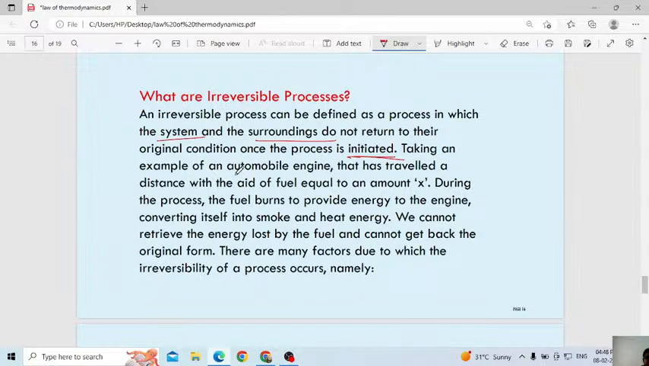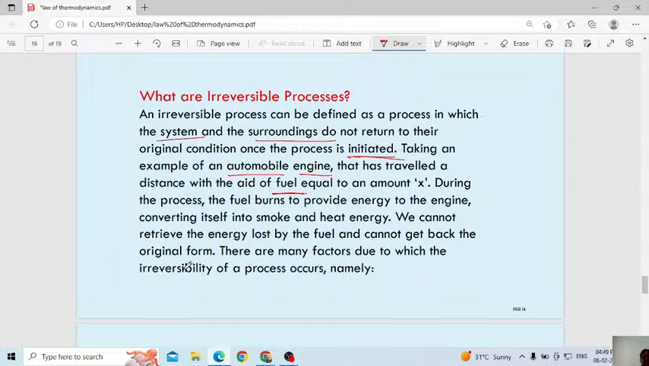Taking an example of an automobile engine that has traveled a distance with the help of a fuel, it will burn the fuel. Can we get back the fuel? Best example, like vehicles, car, bus, everything, we use fuels like petrol, diesel. When petrol, diesel burns, then that vehicle will move. Can we get back the petrol again? No. That burning of petrol, diesel, burning of fuel, is also the best example of an irreversible process.